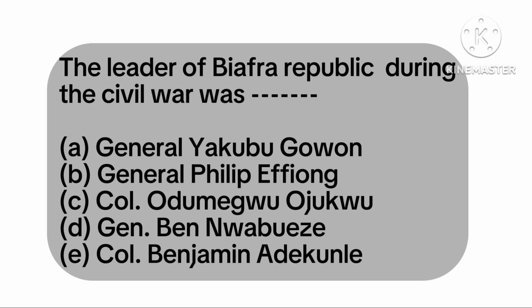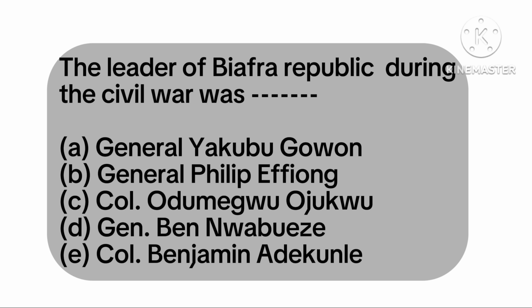Now the first one I have here is the leader of Biafran Republic during the Civil War. We have option A, General Yakubu Gowon, B, General Philip Effiong, C, Colonel Odumegwu Ojukwu, D, General Ben Nwabweze, and E, Colonel Benjamin Adekunle. Okay, now the leader of Biafra during the Civil War was Colonel Odumegwu Ojukwu.